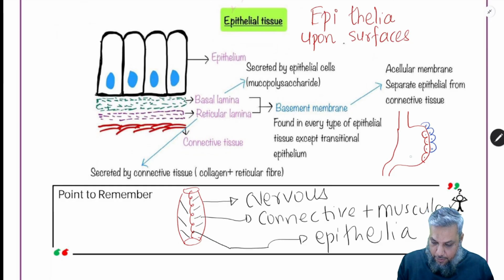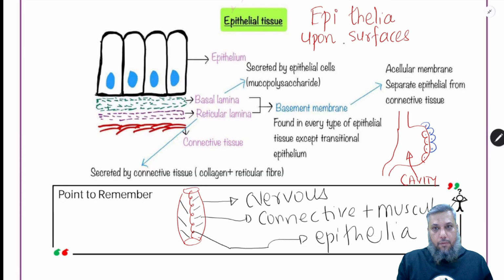This internal free surface, which is facing a body cavity. So epithelial tissues are the covering tissues which are found upon the surfaces of the organs, as well as they are found on the internal free surface which faces a body cavity. Okay.